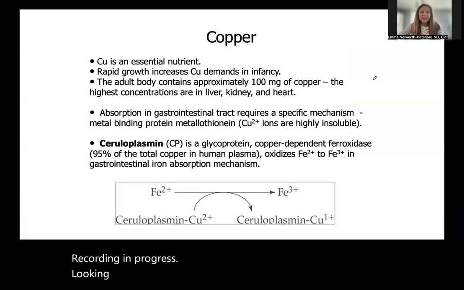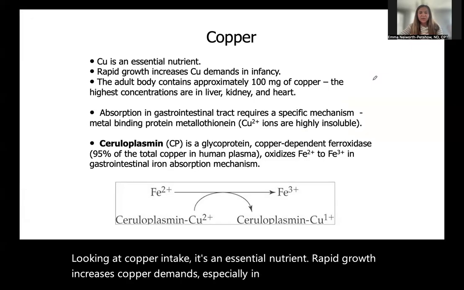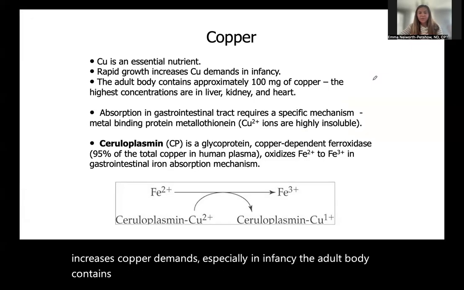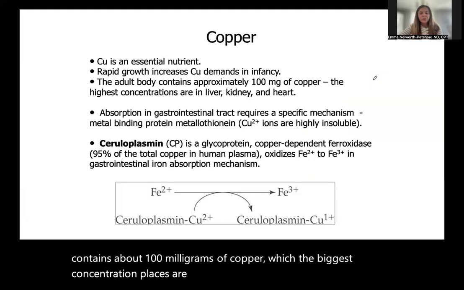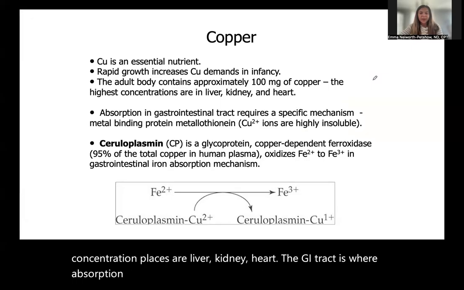Looking at copper intake, it's an essential nutrient. Rapid growth increases copper demands, especially in infancy. The adult body contains about 100 milligrams of copper, with the biggest concentrations in the liver, kidney, and heart. The GI tract is where absorption occurs, and it requires a specific mechanism, the metal binding protein metallothionein.